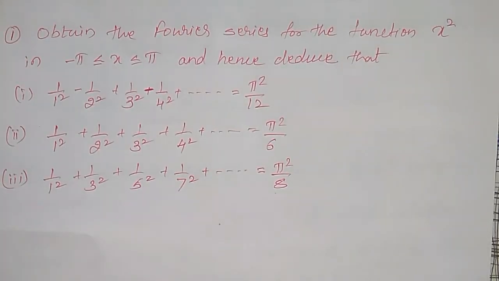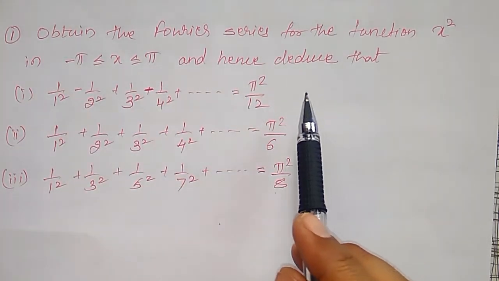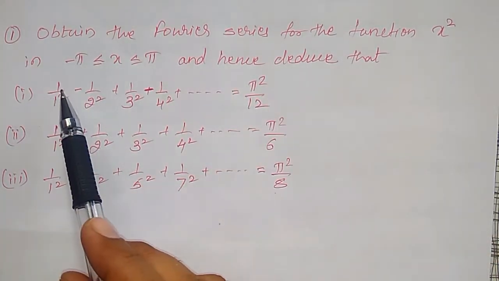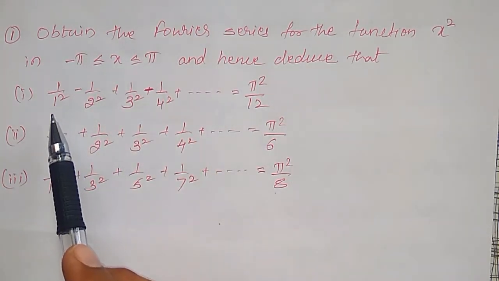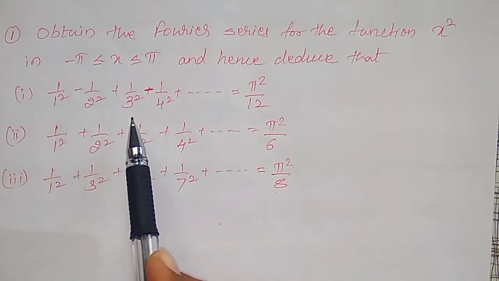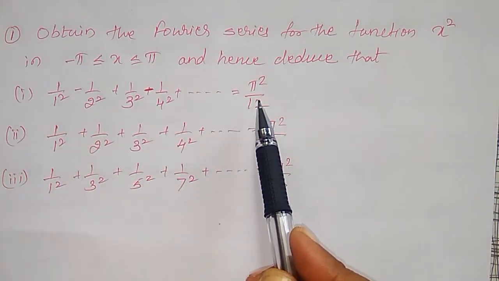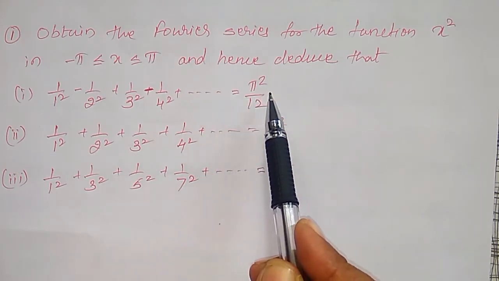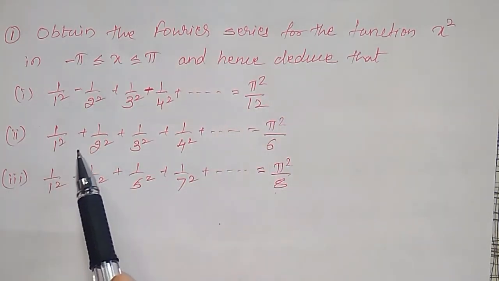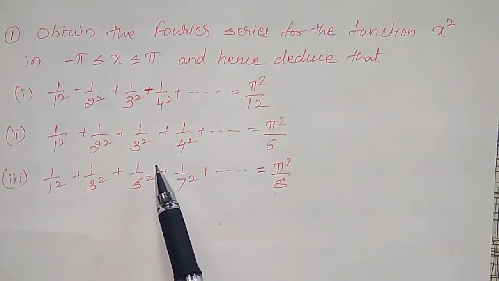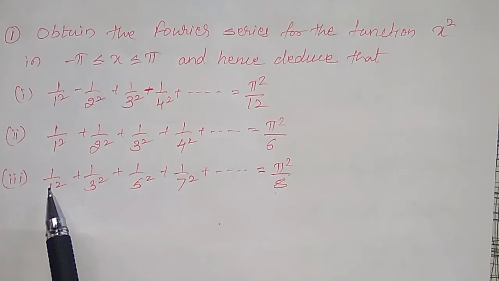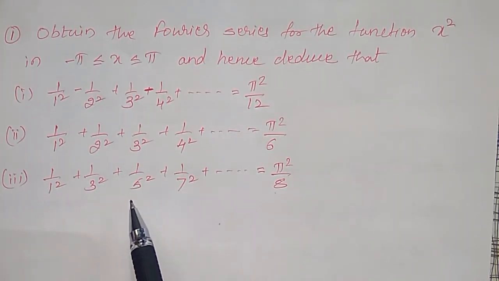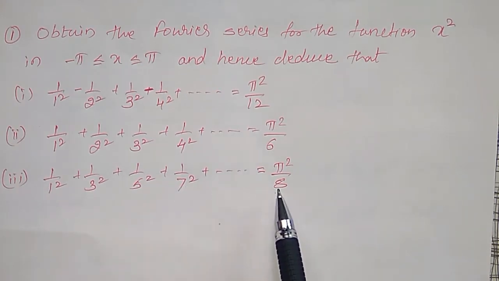My next example is: obtain the Fourier series for the function x square in minus pi less than or equal to x less than pi, and hence deduce that 1 by 1 square minus 1 by 2 square plus 1 by 3 square minus 1 by 4 square and so on up to infinity must be equal to pi square by 12. Like that, 1 by 1 square plus 1 by 2 square plus 1 by 3 square plus 1 by 4 square and so on equals pi square by 6. And also you have to deduce that 1 by 1 square plus 1 by 3 square plus 1 by 5 square plus 1 by 7 square and so on equals pi square by 8.